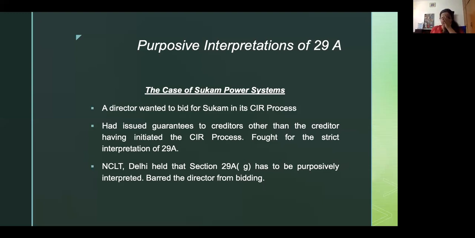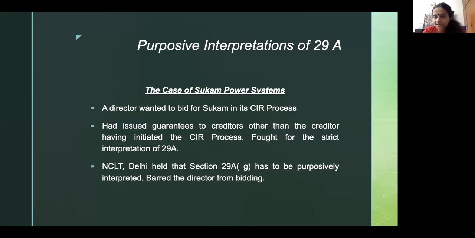So the stipulation under 29A(h), I think I should read it out because I missed it while typing it. 29A(h) says: any person who has executed a guarantee in favor of a creditor in respect of a corporate debtor against which an application for CIRP process has been made by such creditor and has been admitted under this Code, and such guarantee has been invoked by the creditor and remains unpaid in full or in part.